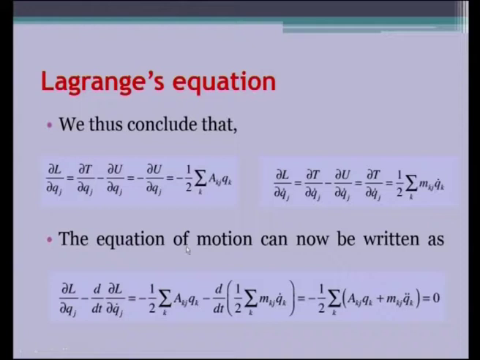The equation of motion can now be written with the help of the above equations in this form. And I was showing some of the mathematical expressions which are self-explanatory. What is the final form we are expecting? We will end up in a set of equations, maybe simultaneous equations, which are in the differential form, and thus we will be able to represent them in matrix form. So, that is what we are trying to get now.